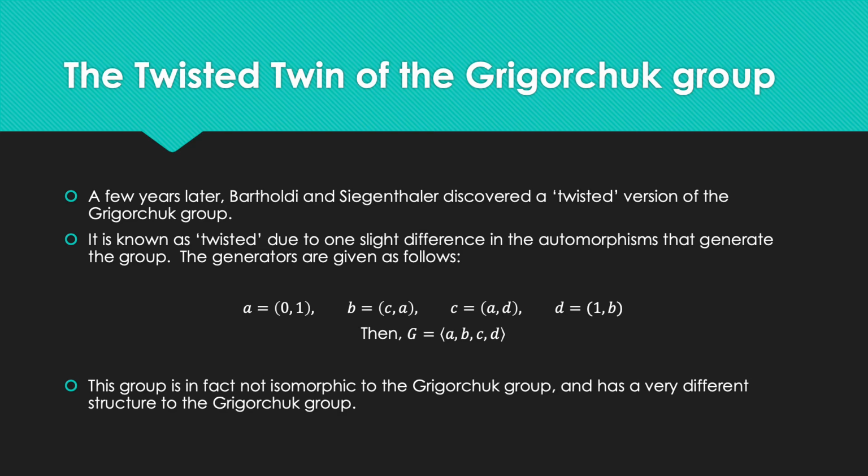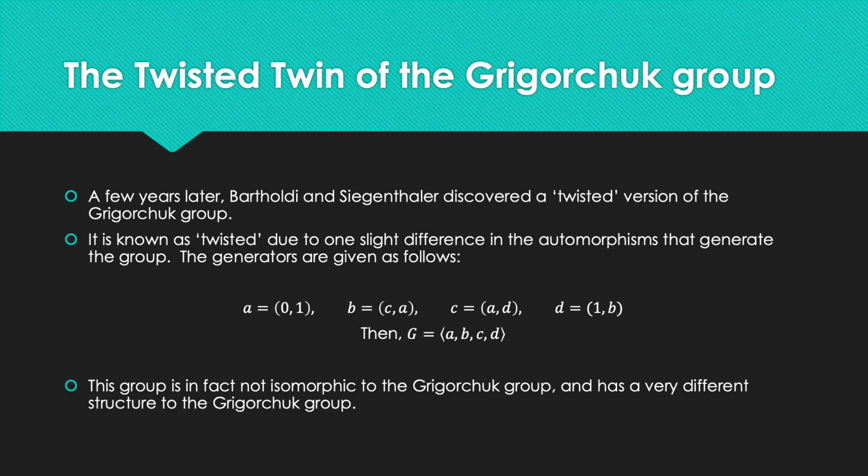So this group isn't actually isomorphic to the Grigorchuk group, and it has a very different structure to the Grigorchuk group. Quite a similar structure, but there are a lot of similarities and differences. So in short, the fact that they're not isomorphic means that the 2 groups aren't the same group.